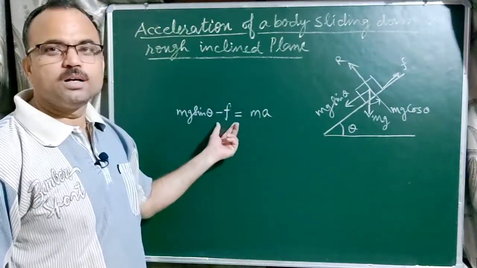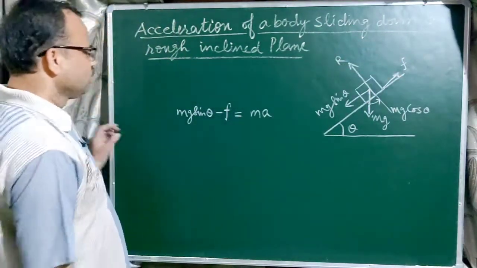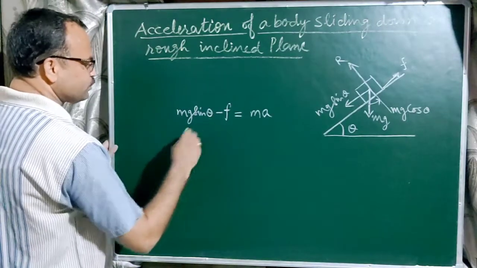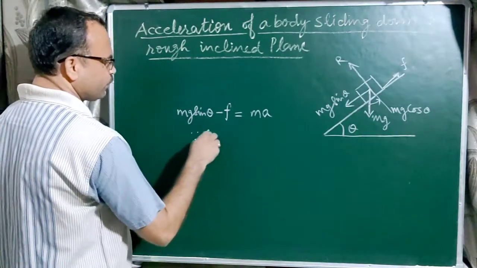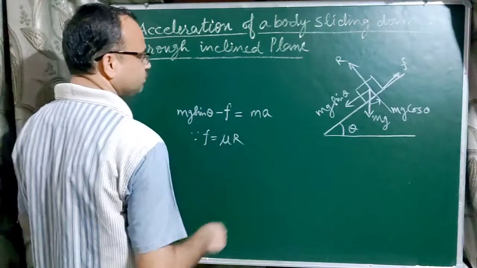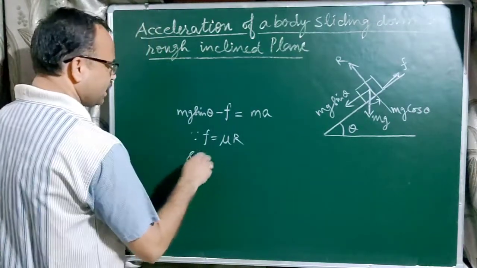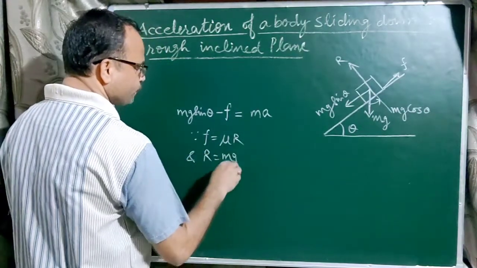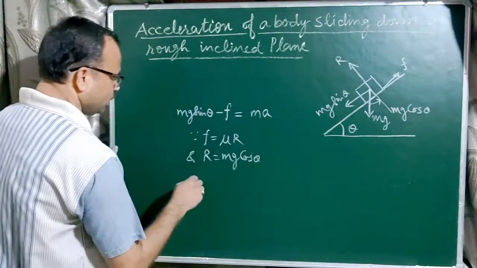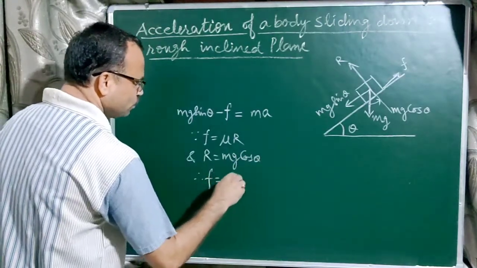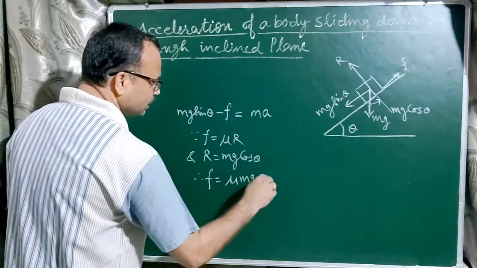Here f is the frictional force. As we know, f equals mu R, and R equals mg cos theta. It means f equals mu mg cos theta.